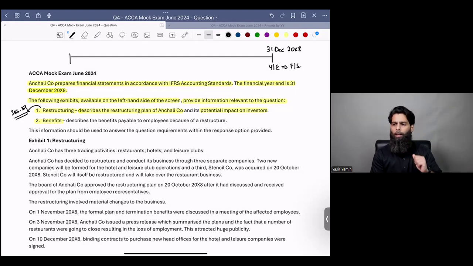Do you guys remember when, according to IAS 37, a restructuring provision could be recognized? Do you guys remember how many conditions were there in IAS 37?